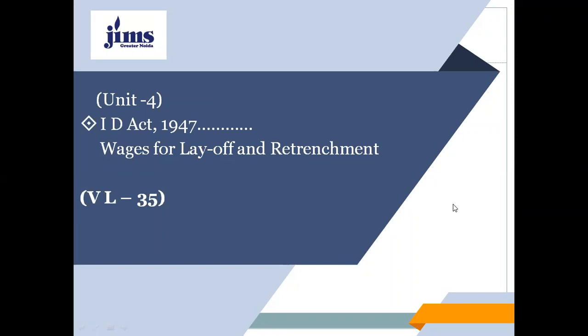Today, in Labor Law First Paper, we'll discuss the wages for layoff and retrenchment. As you all are aware, we are discussing the Industrial Disputes Act 1947, and under that head, we are talking about the wages for layoff period and for retrenchment. The topic is given in unit number 4 of Labor Law First Paper, and this is video lecture 35.